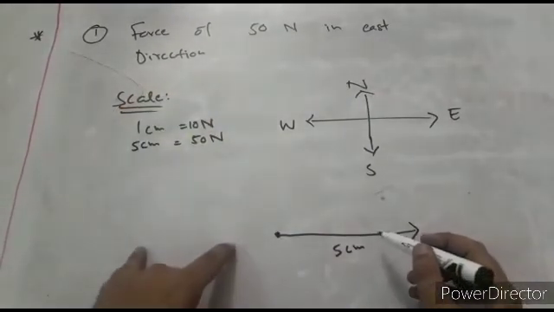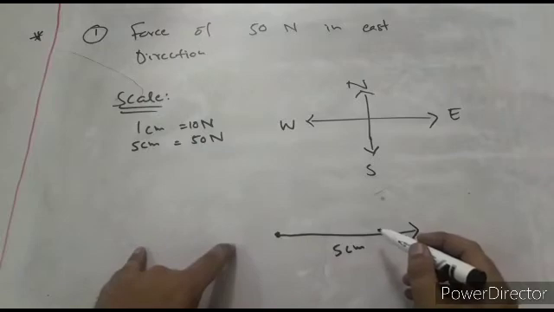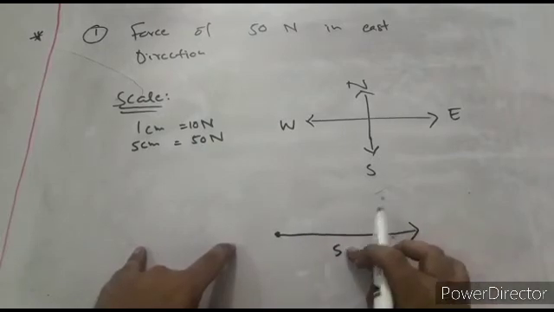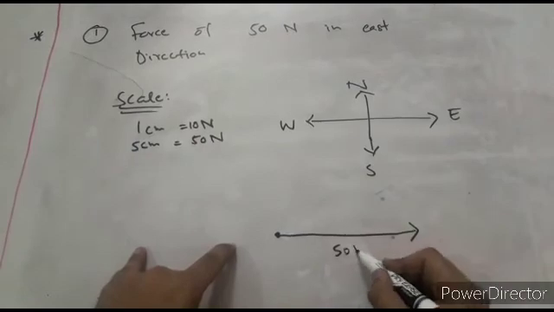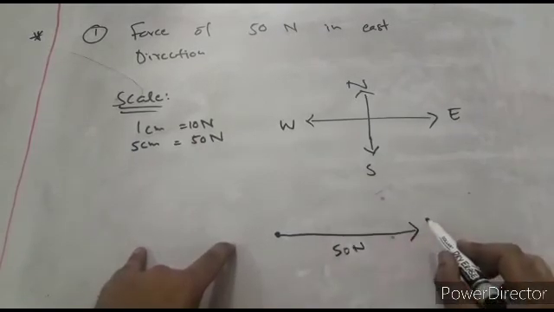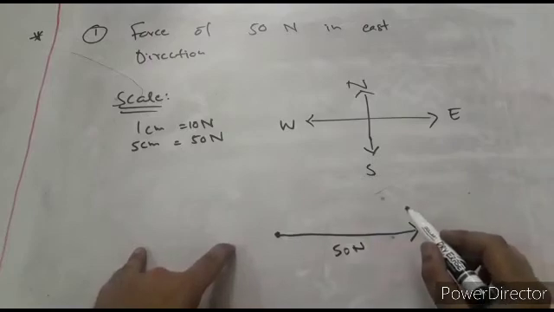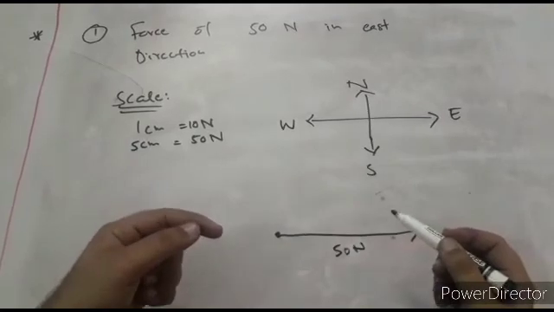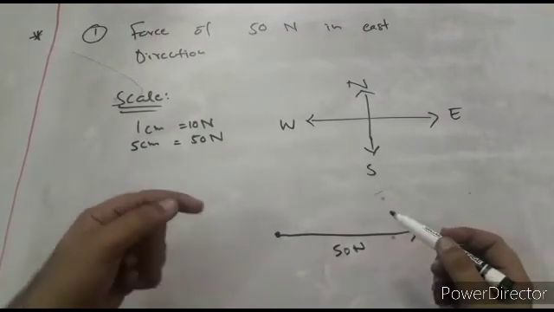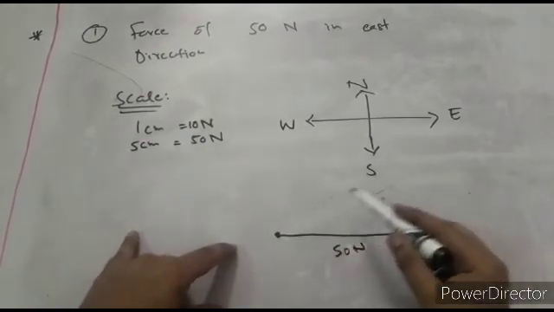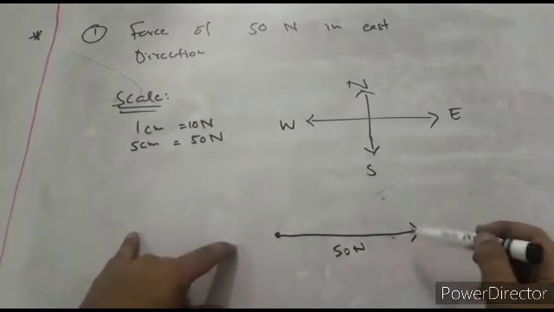This is a vector representing a force of 50 newtons. You can write 5 centimeter over here, or you can also write 50 newtons, and it's going in the east direction. The same way you can draw any other vectors of velocity, weight, and all other vector quantities. So this is the graphical representation of a vector.